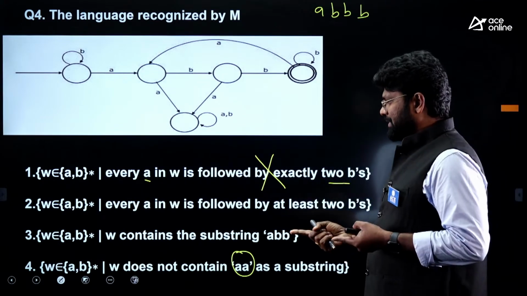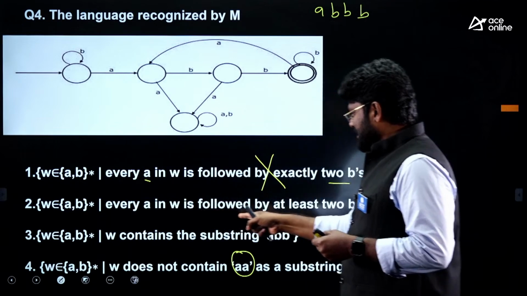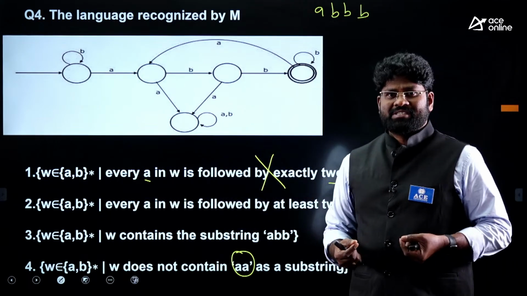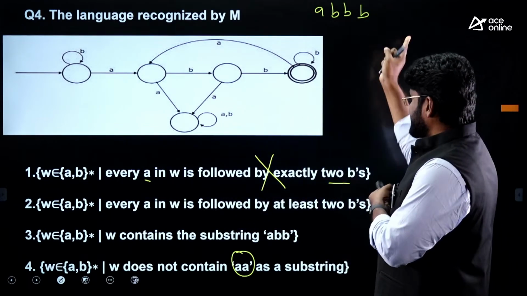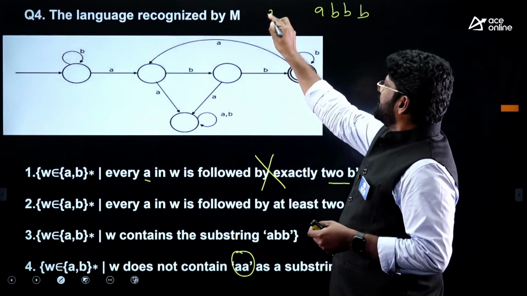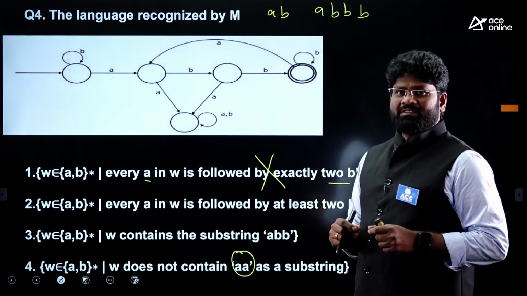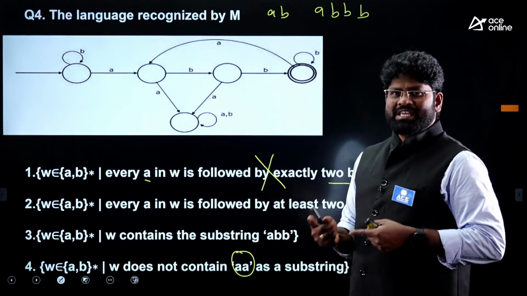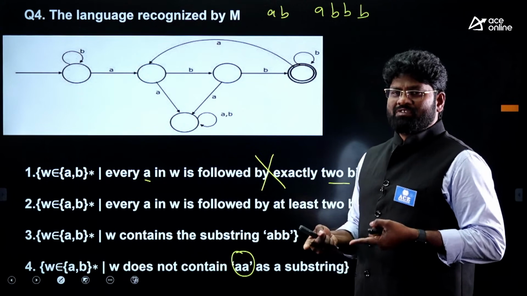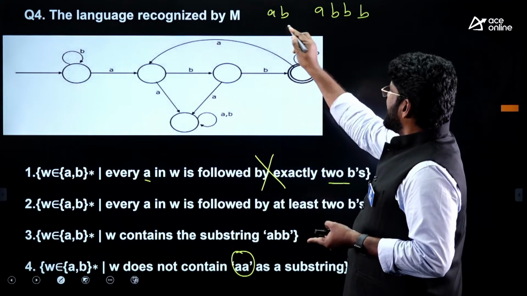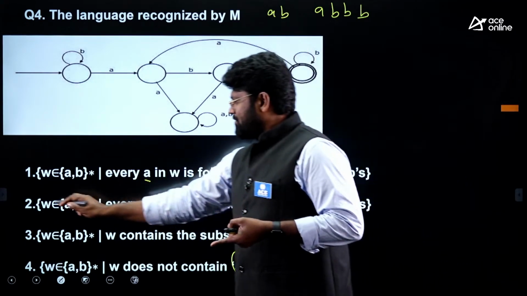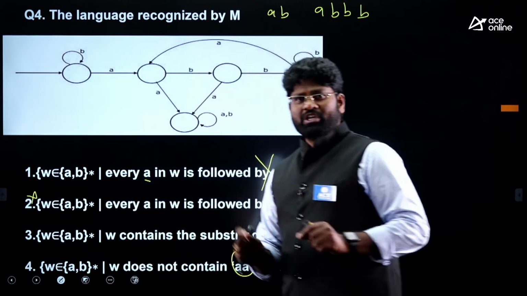That's why it fails. And every A in a W is followed by at least 2 B's, yes, that's correct. For example, if I give you W equal to AB, that will never go to the final state. After A, you must have at least 2 B's. So this can be one of the possible solutions.